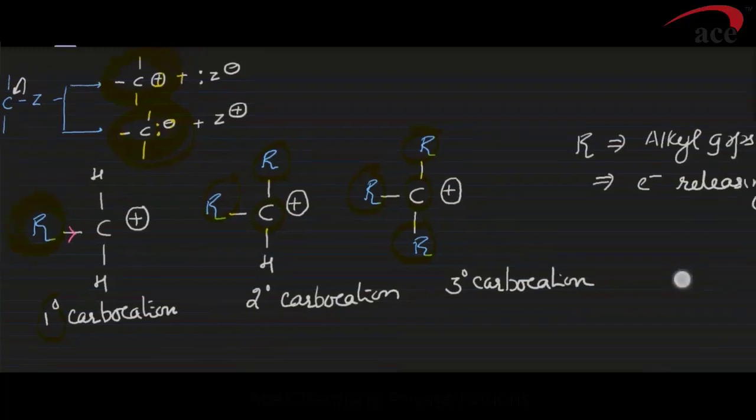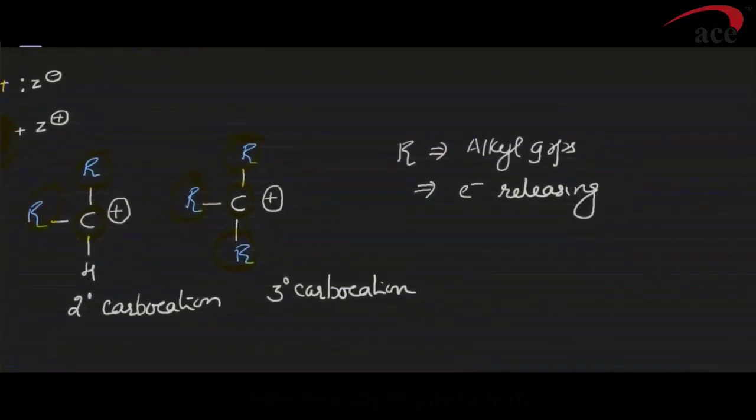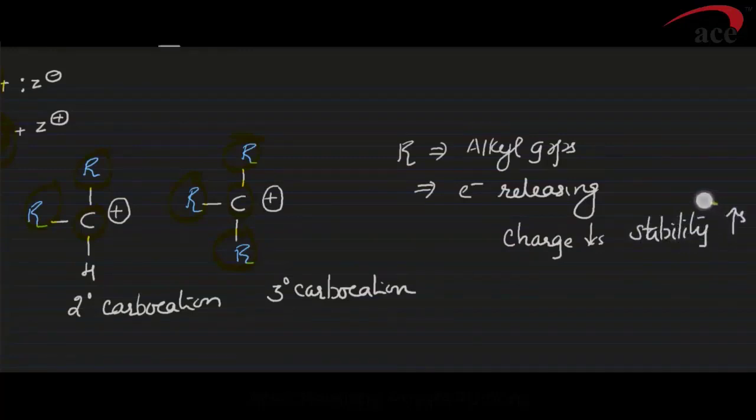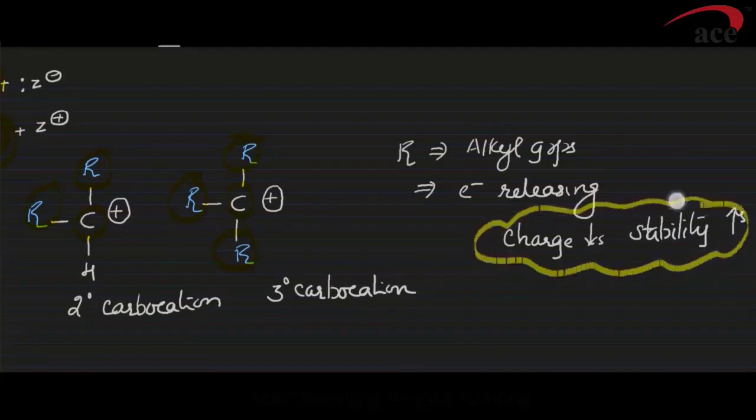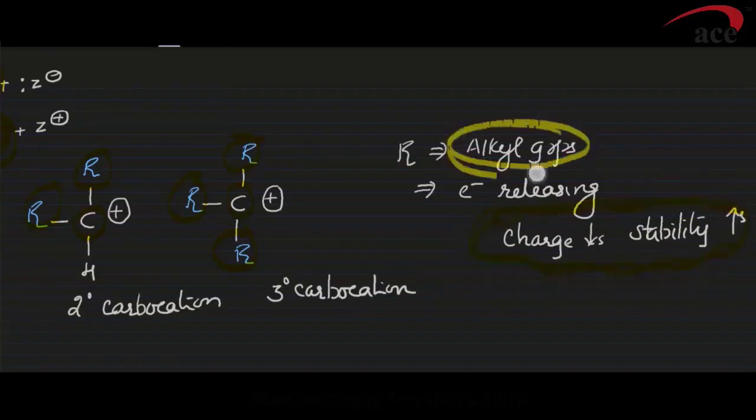And if the charge disperses, we had a concept: charge decreases, stability increases. I repeat, charge decreases, stability increases.